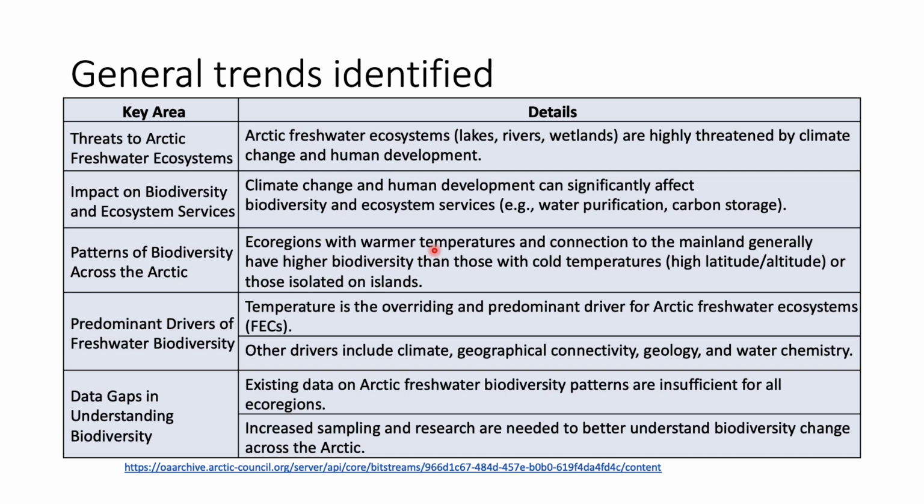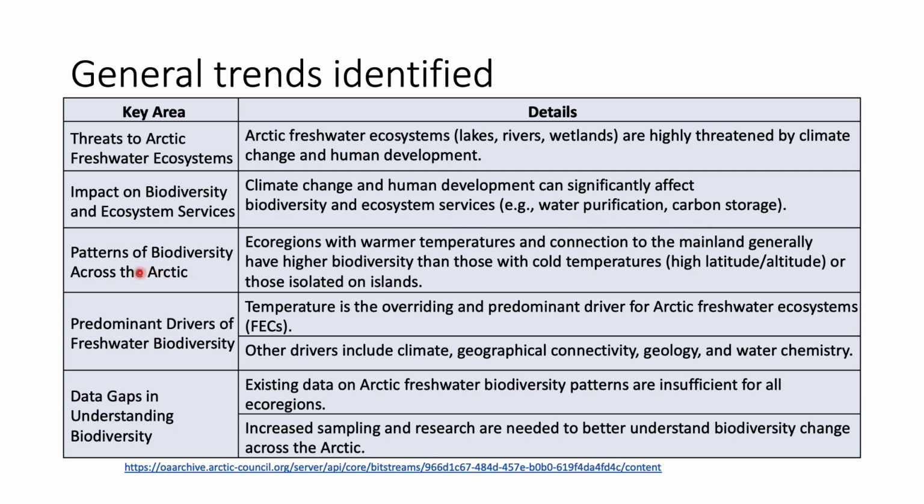Let us look at what are the trends identified so far. There are various key areas given. The first one is threat to Arctic freshwater ecosystems. The details given are Arctic freshwater ecosystems like lakes, rivers, wetlands are highly threatened by climate change and human development. What is the impact on biodiversity and ecosystem services? This climate change and human development can significantly affect biodiversity and ecosystem services. Examples, water purification, carbon storage, etc.